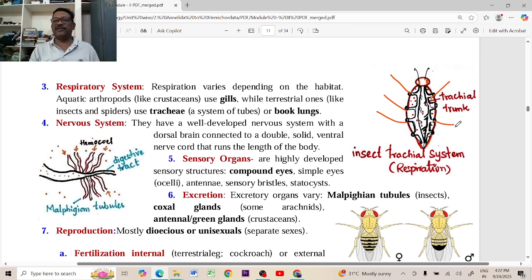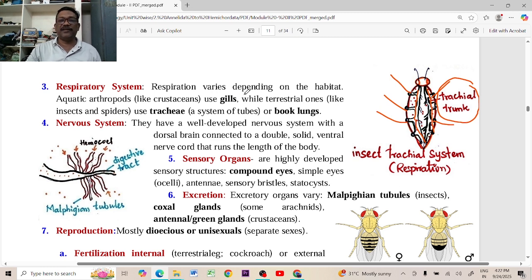They cannot transport the respiratory gases, oxygen and carbon dioxide, through the blood. A special type of system is developed in the insects, that is called the tracheal system. The insect tracheal system can transport the oxygen and carbon dioxide directly to the tissues.